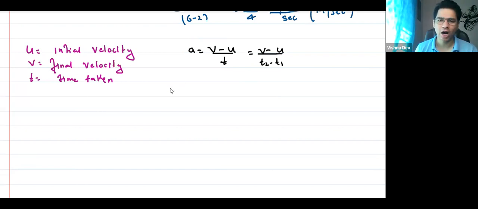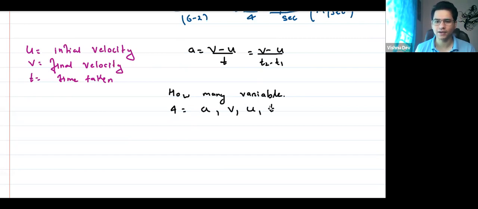Now, how many variables are here? Ask yourself. Ask from a teacher's point of view, how to make a problem. How many variables are there in this equation? Four variables, right? What are these? Acceleration, final velocity, initial velocity, and time.